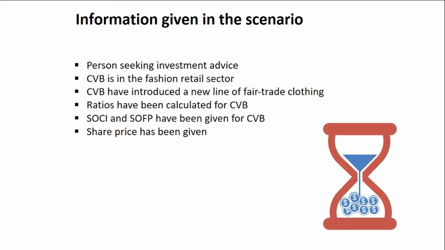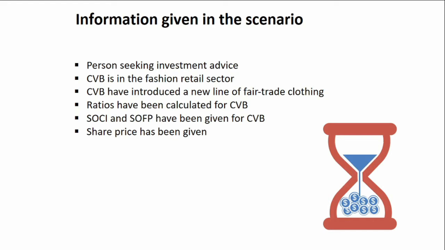So they have given you the ratios, but they have also given you the statement of comprehensive income and the statement of financial position. So here you can actually see how the ratios have been calculated. They haven't just given you the final number or percentage for the ratio, they have shown you how they have calculated the ratios. And this is going to help you in your analysis of these ratios. They have also given you the share price in the scenario, and this could help you later on.